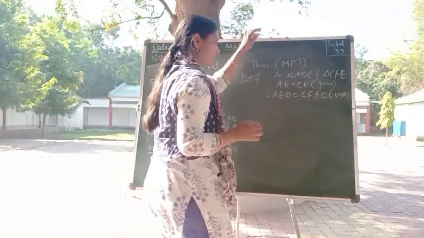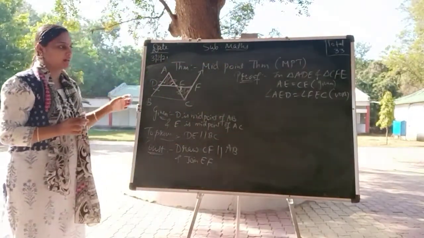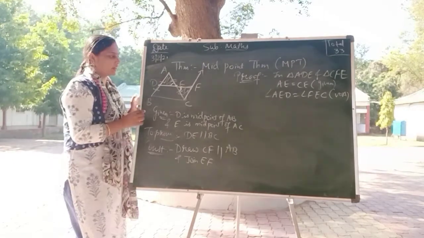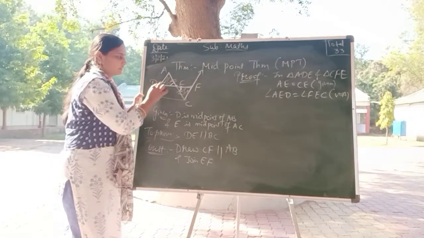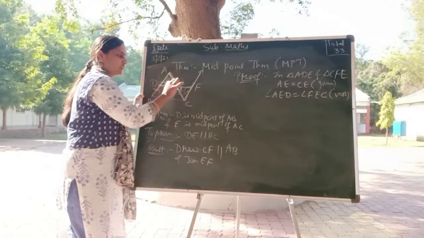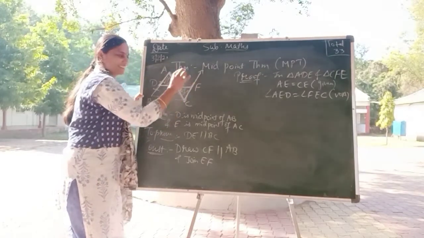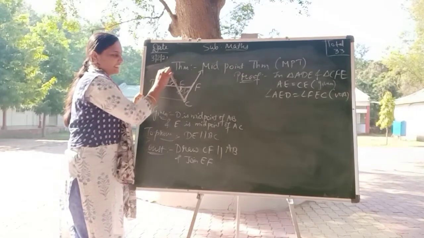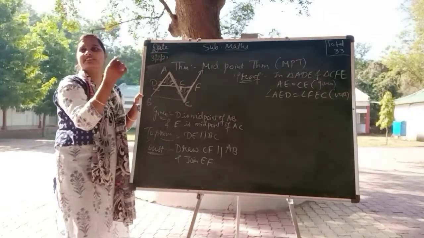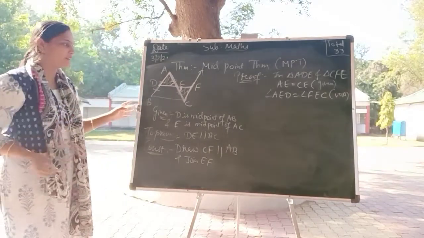Next, the third corresponding part. I have drawn this parallel. Angle DAE is equal to angle ECF. The lines are parallel by construction.